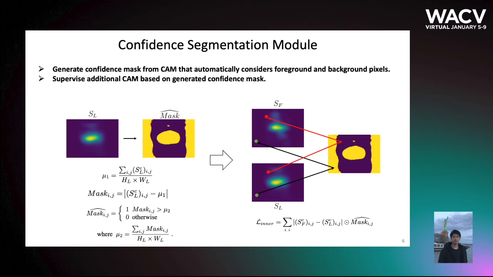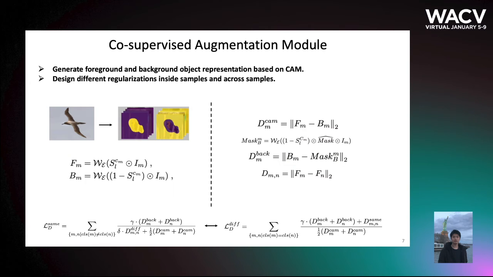Based on the generated CAM, the co-supervised augmentation module will generate the foreground and background representations based on the CAM and the raw image. Then it designs different regularizations inside and across samples. For example, if two samples are in the same category, the foreground representations should be as similar as possible. Otherwise, they should be different.